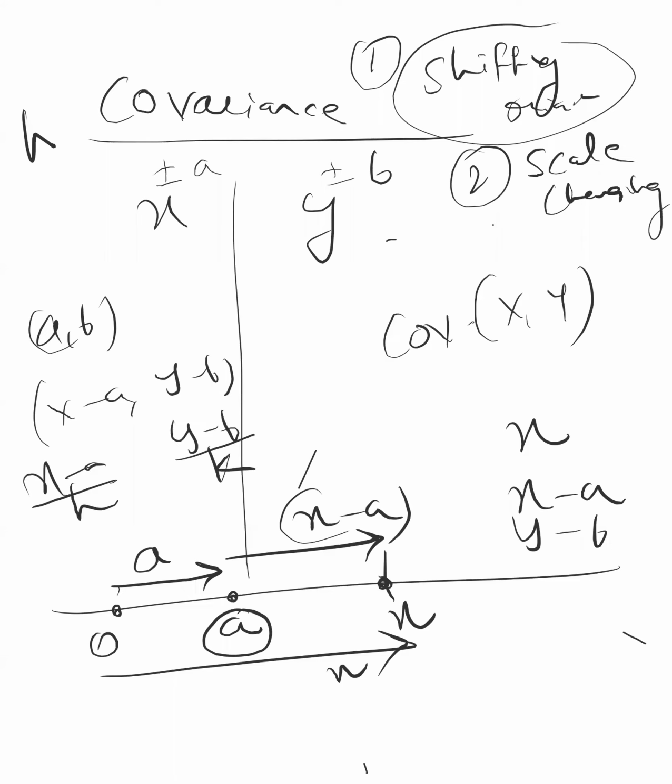If you are dividing by h and k, then the final covariance value will change. Suppose the new coordinates are ui equal to xi minus a by h and vi equal to yi minus b by k.